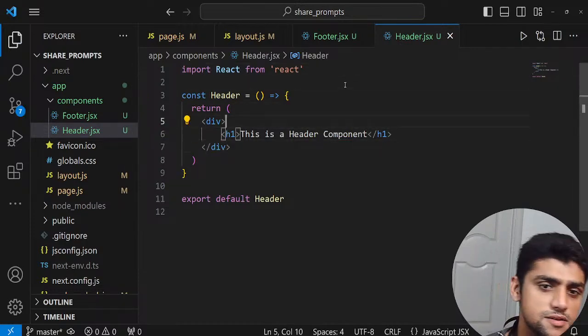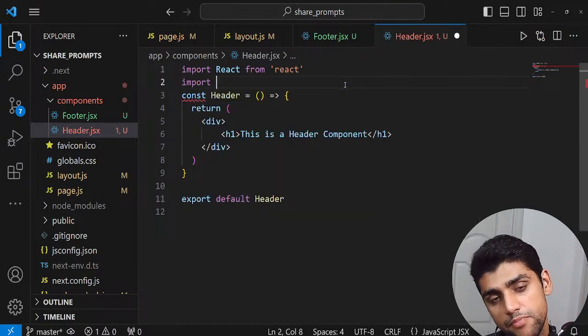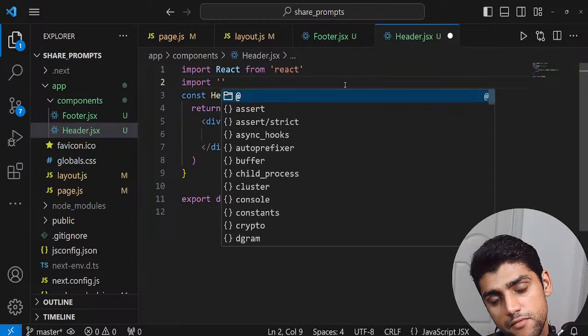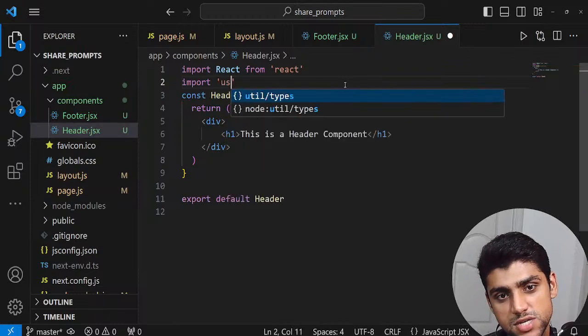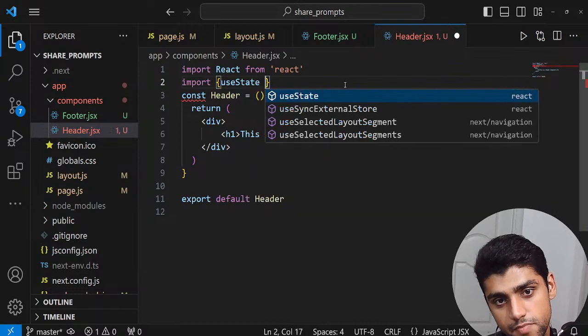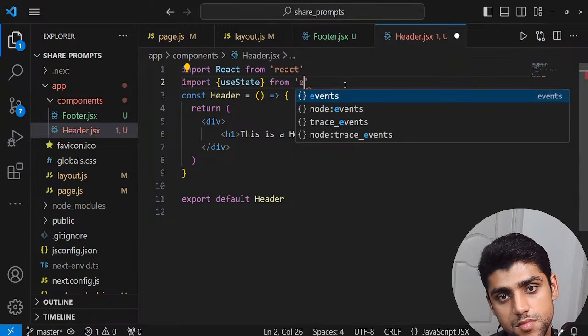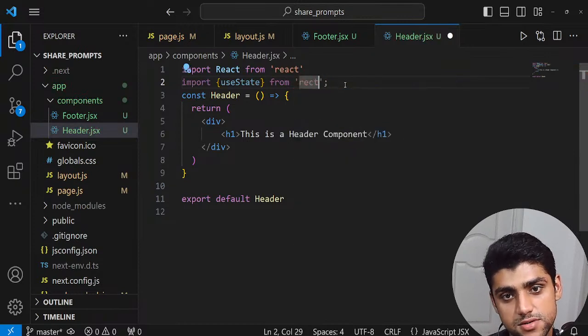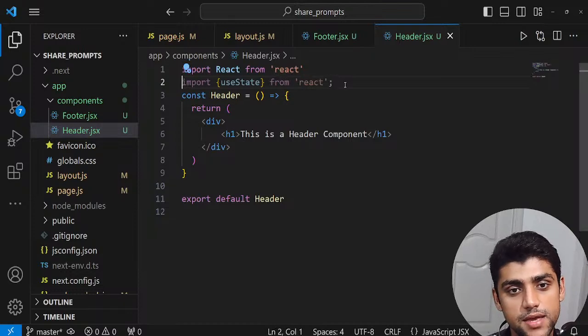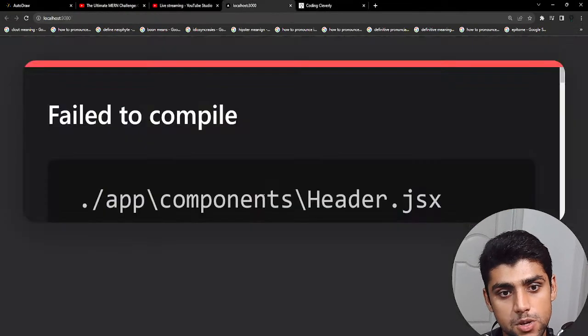Like now, I'll show you one thing. Suppose I import hooks. So I say import useState from React. Now, if I do this, do you think my application would throw an error? Let's see. And it did.